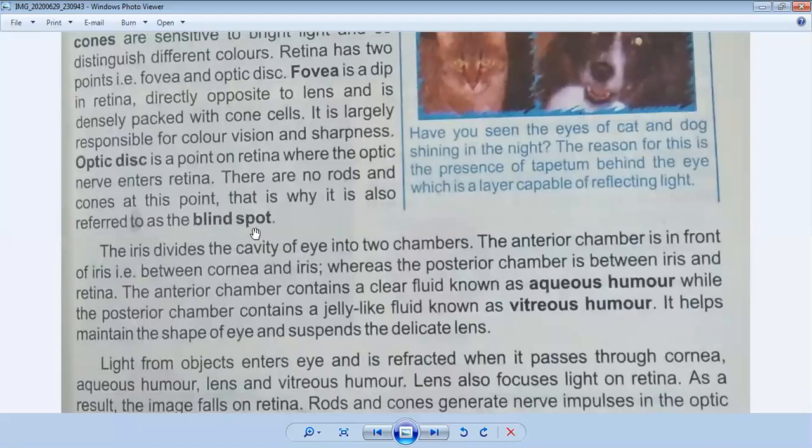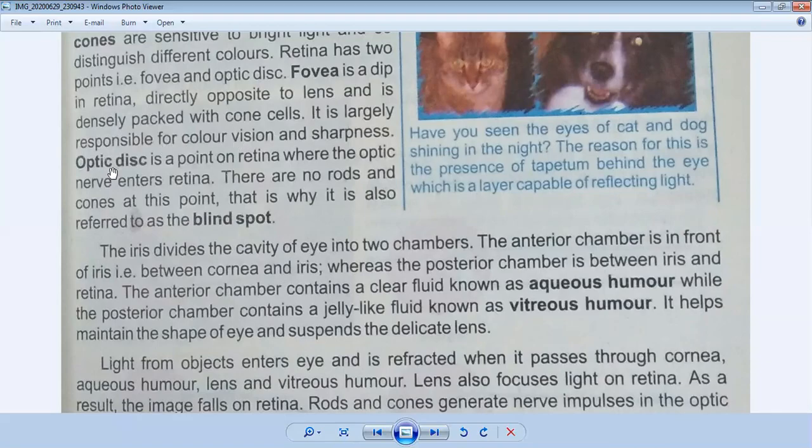In the inner layer, we have discussed the rods and cones. First, the retina consists of photosensitive cells, rods and cones. Rods are responsible in dim light and cones are responsible in sharp, bright light. Behind the retina, there are two important points, the fovea and the optic disc. The fovea consists of rods and cones, and it can differentiate among the different colors and their sharpness.